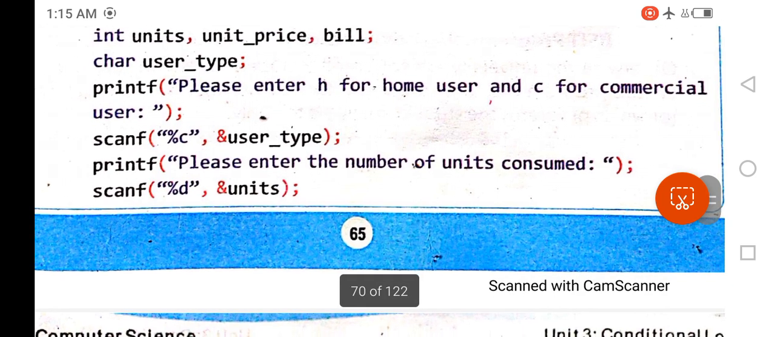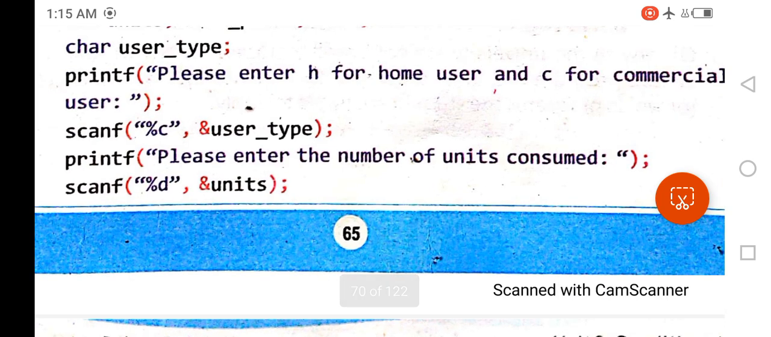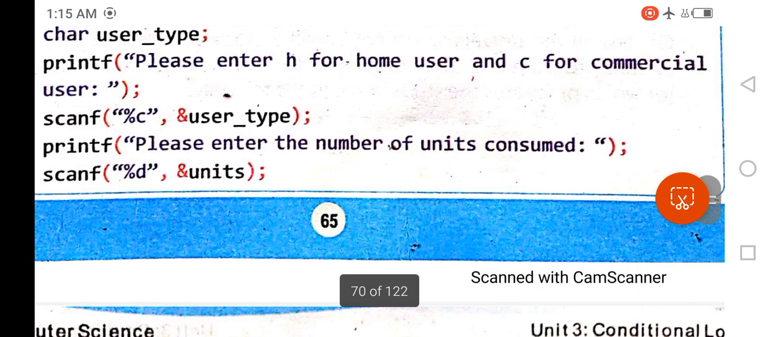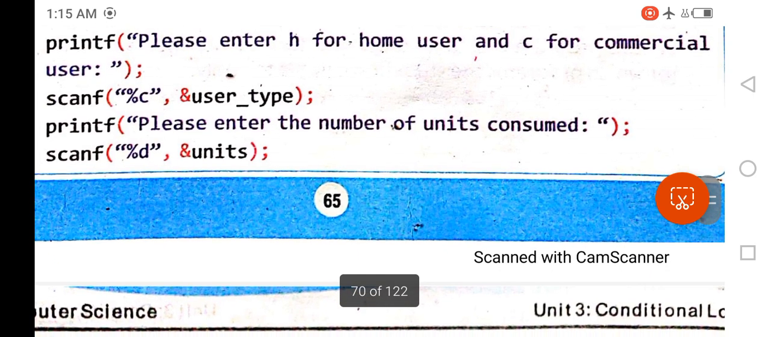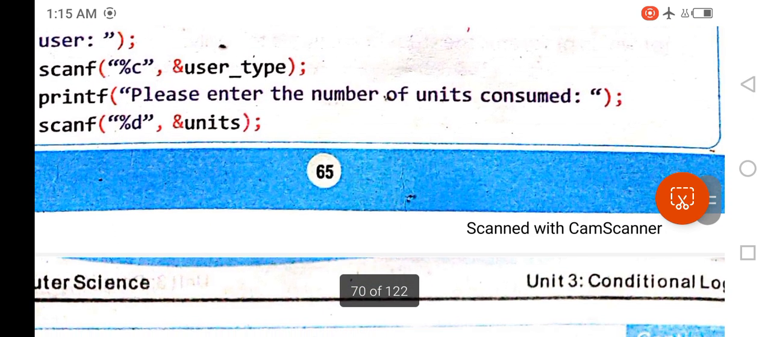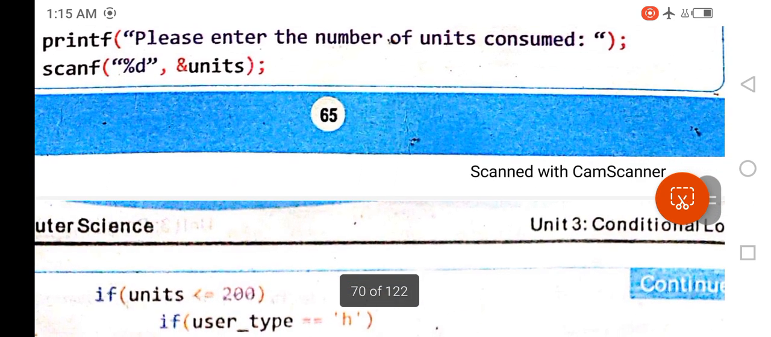And the scanf function is used to take a value from the user. The user will enter H or C. After that, the next printf statement will be displayed. The text inside the next printf statement will be displayed on the screen, and this message is: please enter the number of units consumed. So here the user will enter a value for the units.